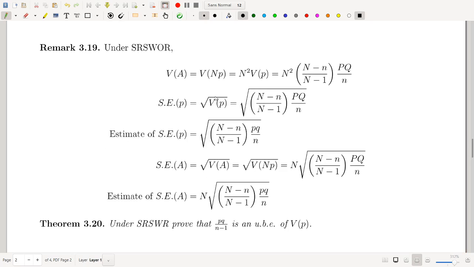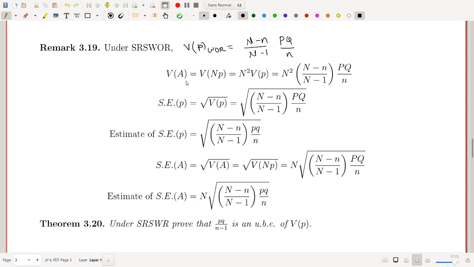Now look at this remark. Under SRS WOR, the variance of p is, as we just obtained in the previous theorem, capital N minus small n upon capital N minus 1 into capital PQ upon small n. Now we want to find the variance of A, the population total.